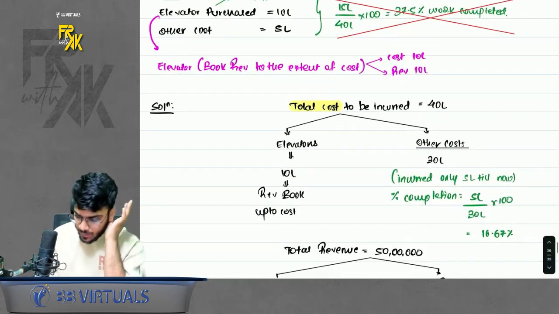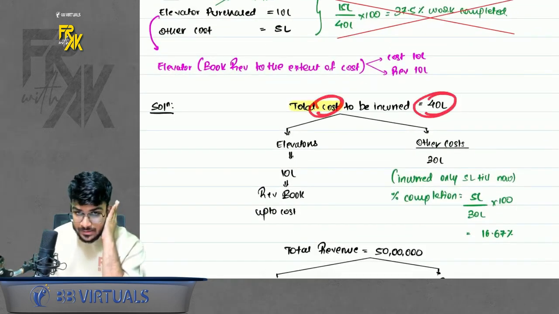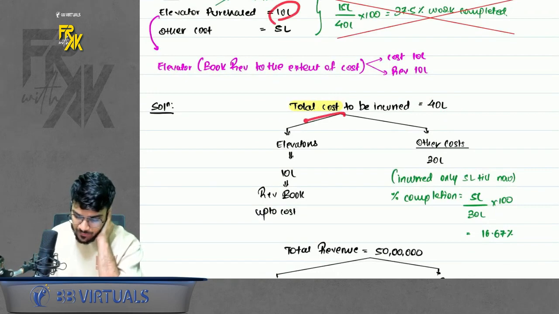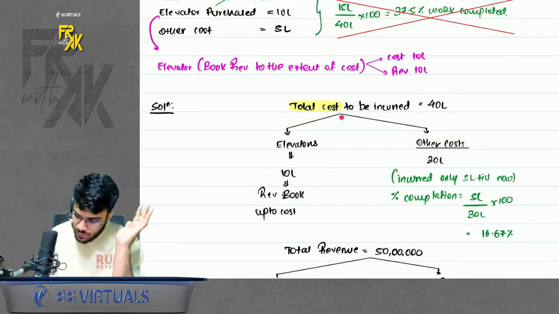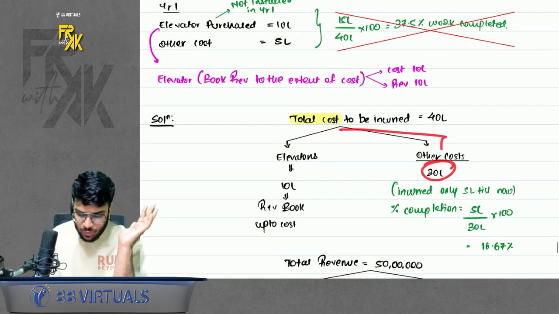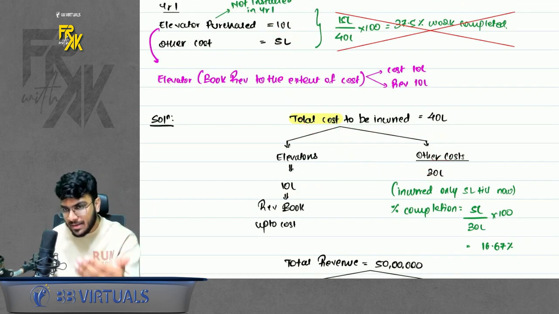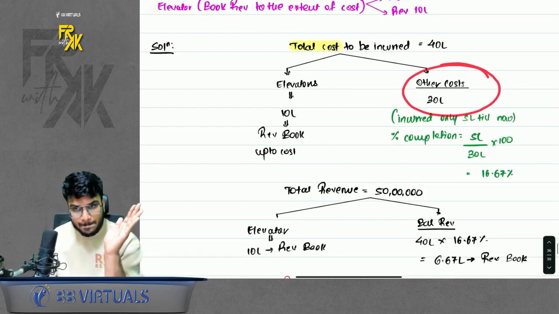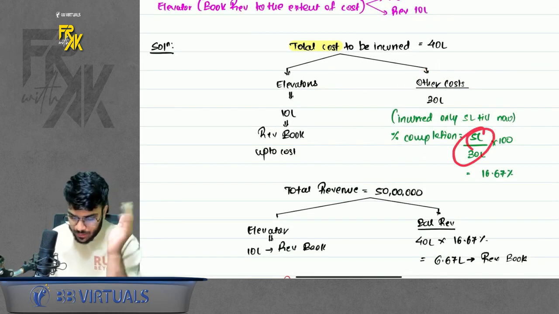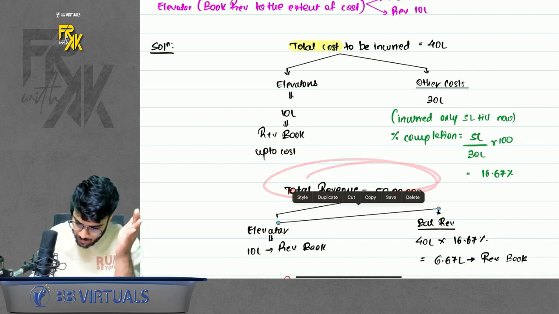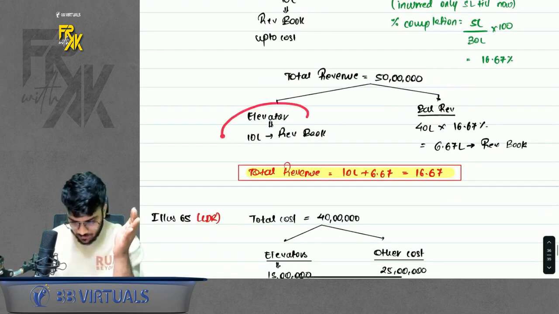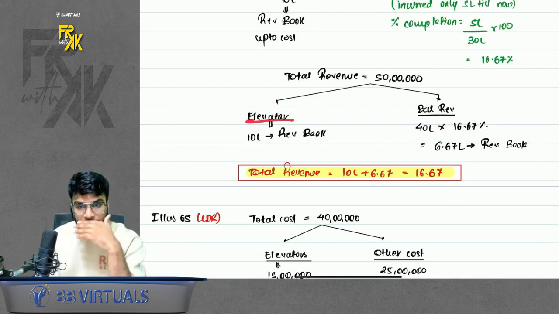So for example, total cost incurred, let's say, is 40 lakhs, out of which 10 lakhs you incurred on elevators. So for this 10 lakhs you can book the revenue only up to cost. For the balance cost, 30 lakhs, you incurred 5 lakhs out of it. Find the percentage completion for this balance cost. Okay, that is 5 divided by 30 into 100. Similarly for revenue, out of 50, 10 lakhs you will book straightforward for elevators. Okay, because for elevator we will book the revenue up to cost.